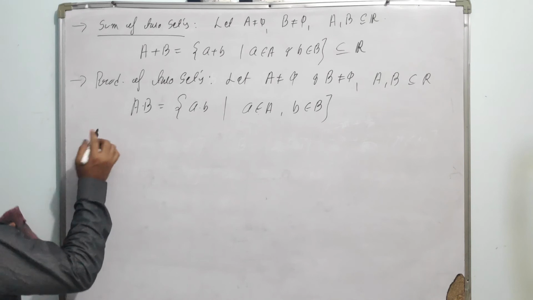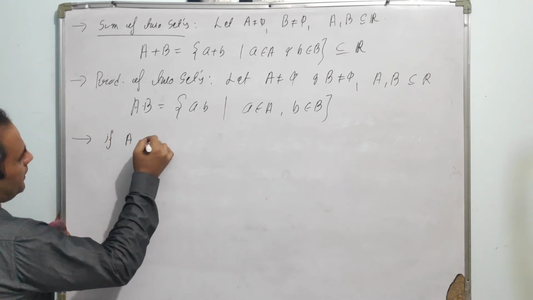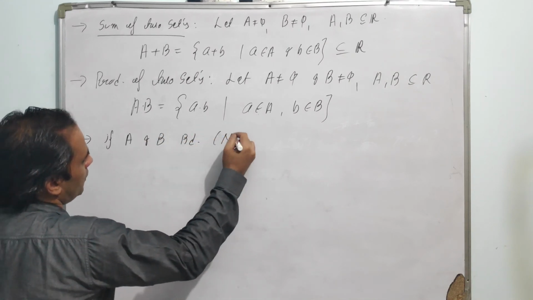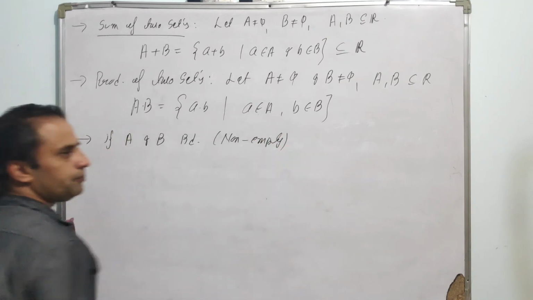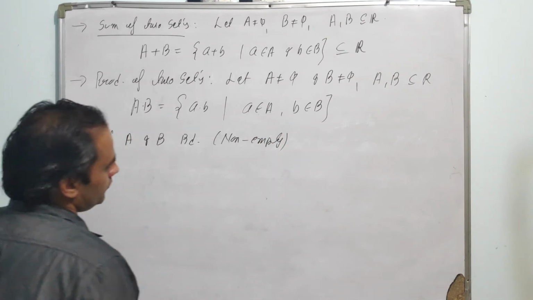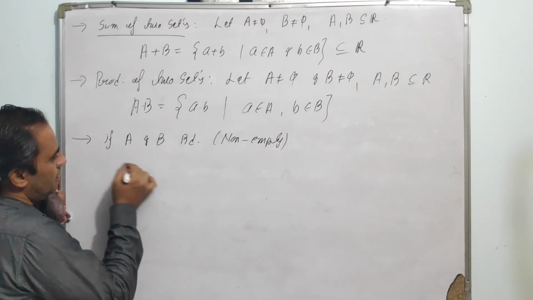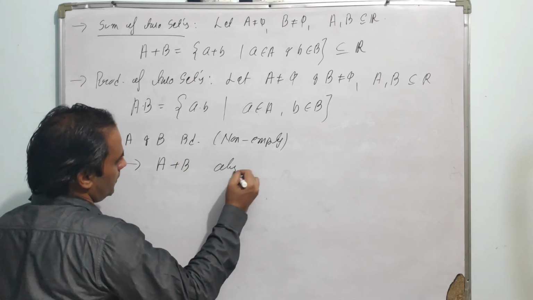Now some of the properties on sum and product. If A and B are bounded sets, obviously non-empty, then A plus B is also bounded.